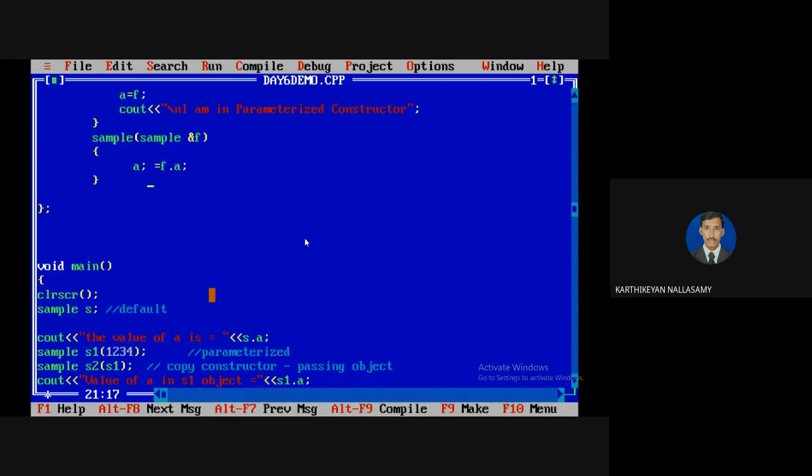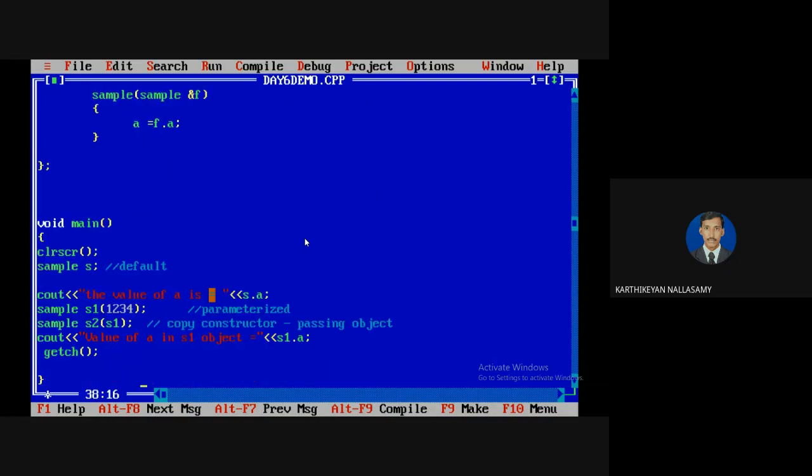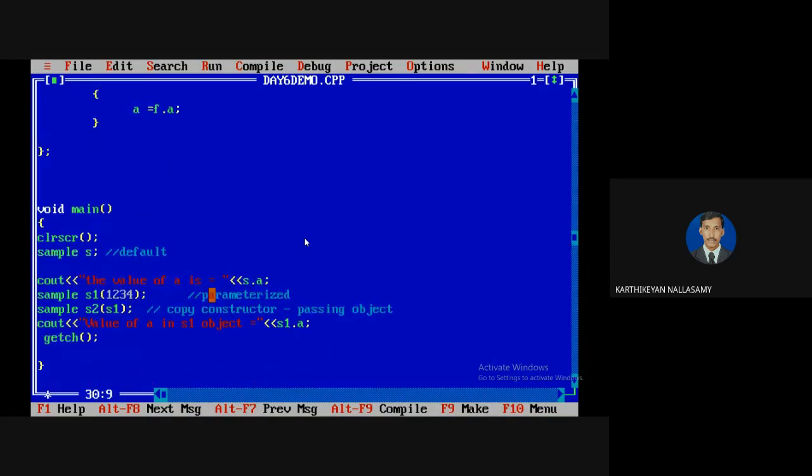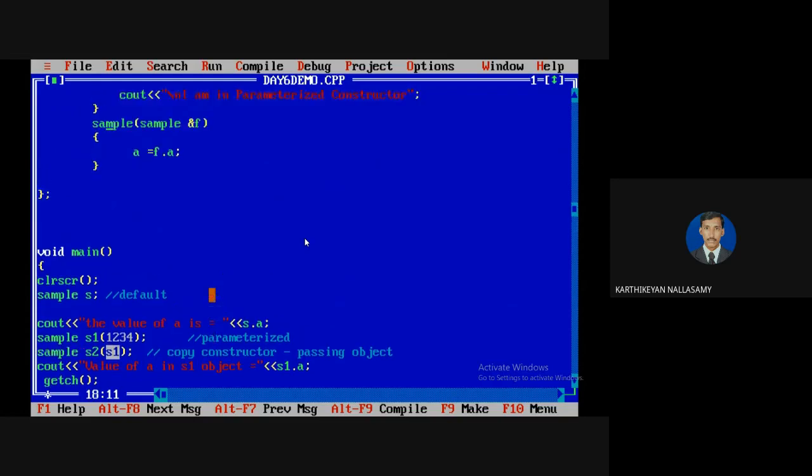So you know that the current object is S2. So whenever it is invoked, this is my current object. When it is invoked, S2 will be the current object because I want to copy the property of S1 to S2. If you are in a class, if you are mentioning a normal name, it means that it is the current object. But here f.a means the object which is passed as an argument. So S1 is the passed argument. It will be renamed as f in this function argument, in the formal parameter, so that I want to copy from the formal parameter to the current instance.